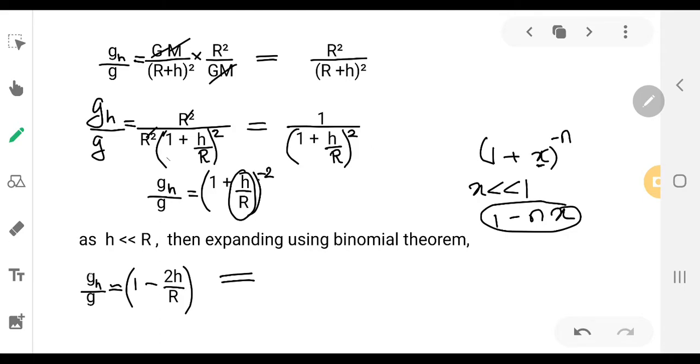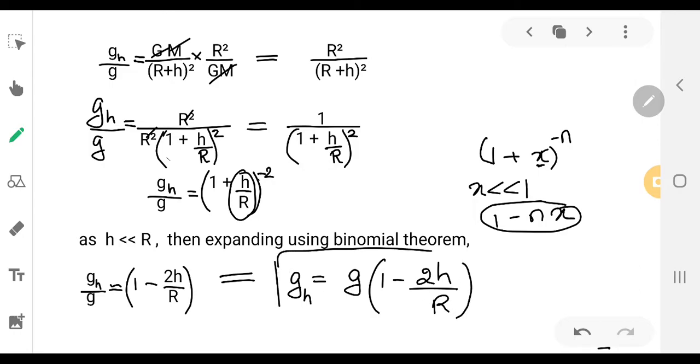So we are going to get g_h by g is nearly equal to 1 minus 2h by r, or acceleration due to gravity at some height h will be equal to g into 1 minus 2h divided by r. So this is the equation for acceleration due to gravity at altitude, at height above the surface of earth.